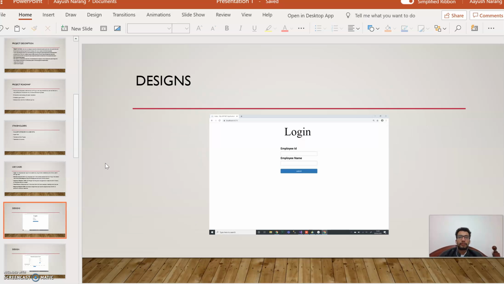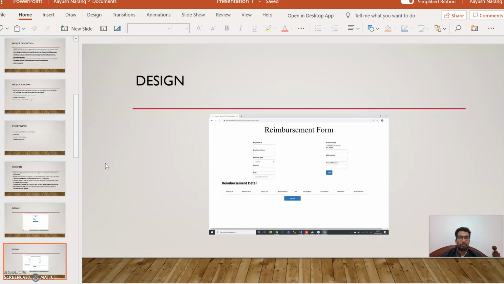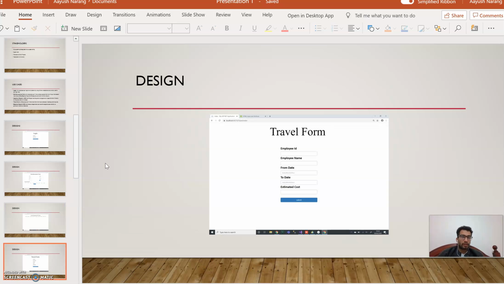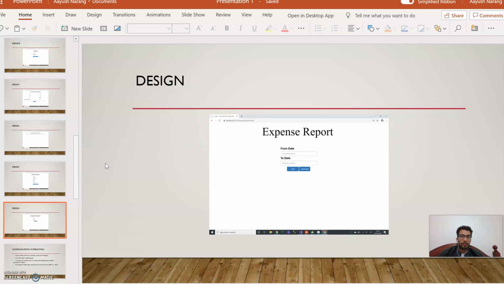So these are the design parts we have created so far. This is the login screen, the reimbursement form screen, the action required on form screen, the travel form screen, and the expense report screen.